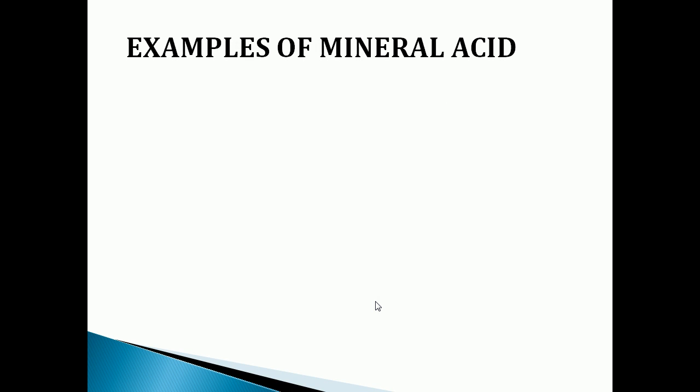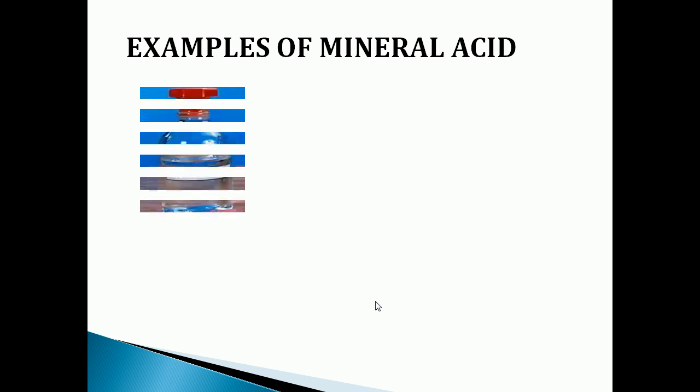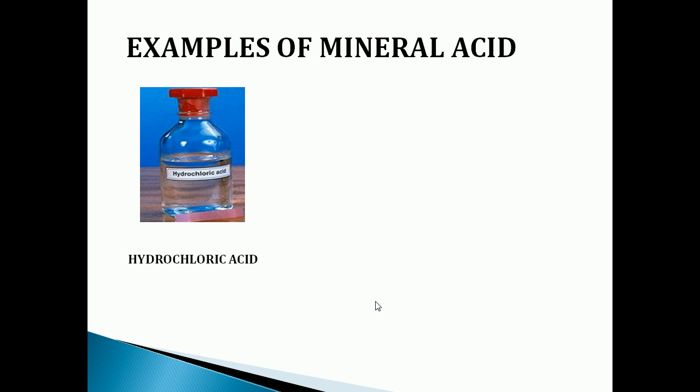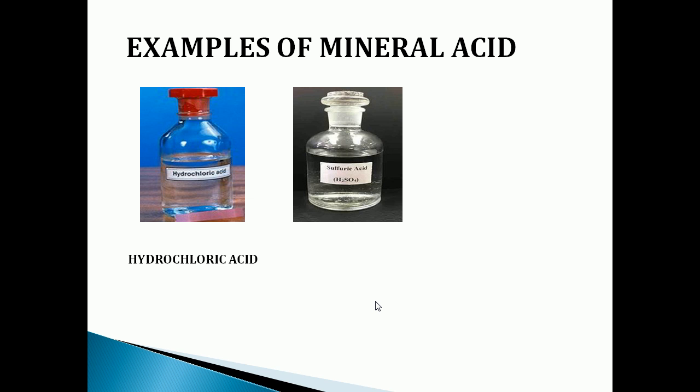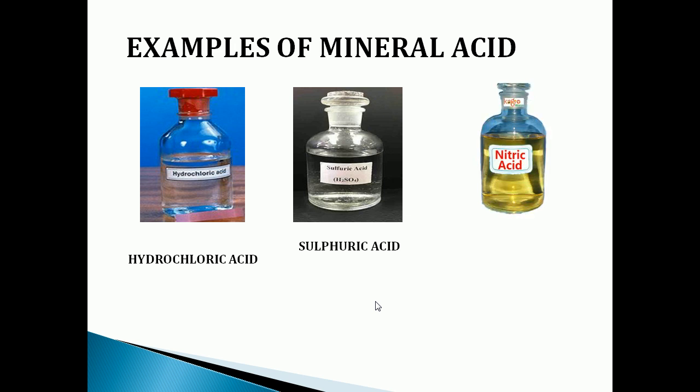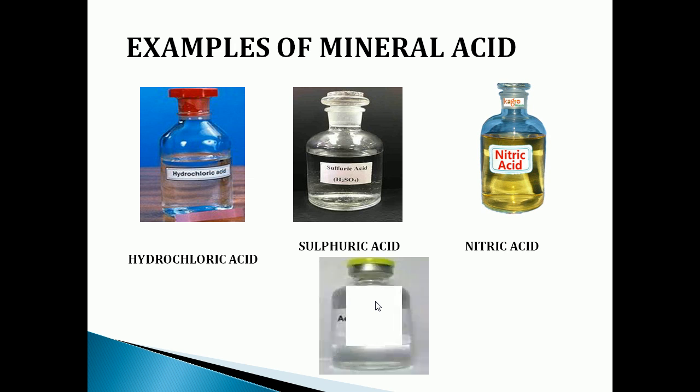Now we can see examples of mineral acid. We know mineral acids are formed from inorganic compounds, isn't it? Examples of mineral acids are hydrochloric acid, sulfuric acid, nitric acid, and acetic acid.